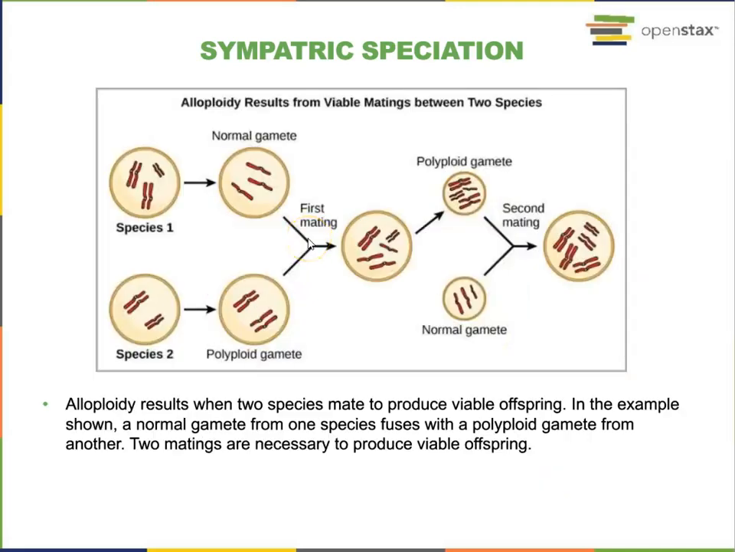When a mistake occurs during meiosis, a polyploid gamete will be produced. For example, for species 1, the normal gamete will contain 3 chromosomes, but for species 2, a polyploid gamete will be produced. When they mate the first time, they will produce a product which can further generate polyploid gametes. When the polyploid gamete mates with the normal gamete, they could have a new species compared to species 1 and species 2.